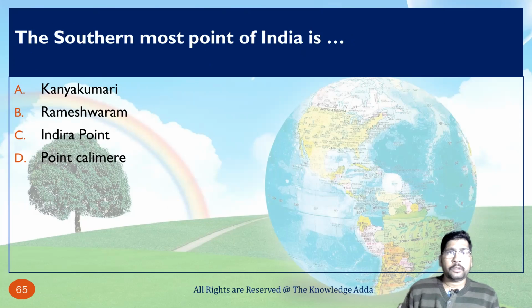The southernmost point of India is Indira Point, and if we are talking about land, the mainland where people live, that will be Kanyakumari. But here we are discussing the southernmost point of India, that is Indira Point.